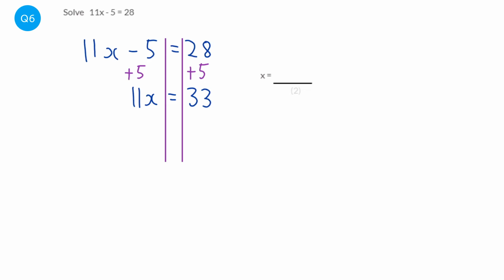So to get rid of it, we need to do the inverse of times 11, the opposite, which is divided by 11. And what we do to one side, we must do to the other side. So we're going to divide both sides by 11. That will leave us just the x on the left-hand side, and 33 divided by 11 is 3. So the word solve means find out what x equals, and we've done that.